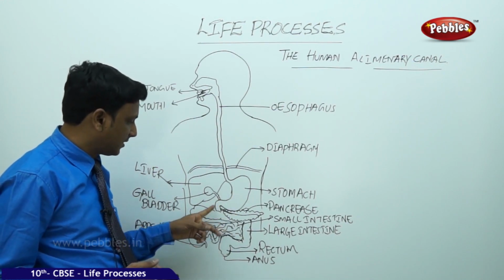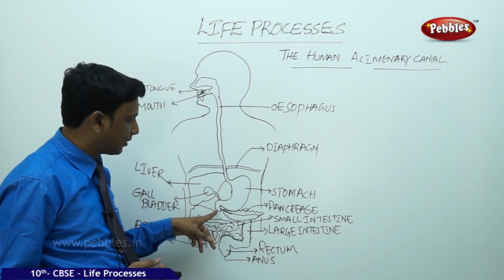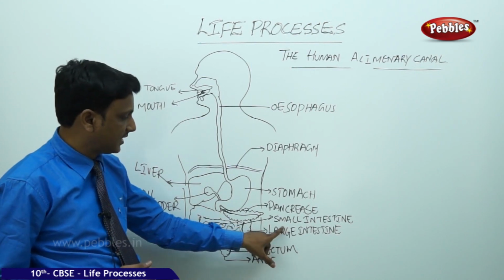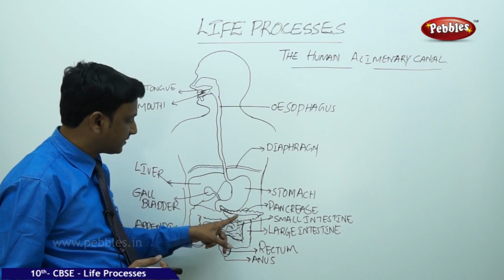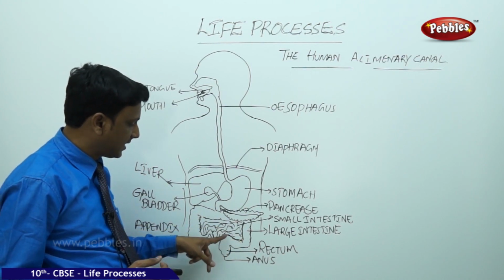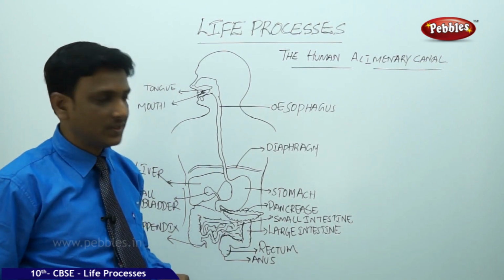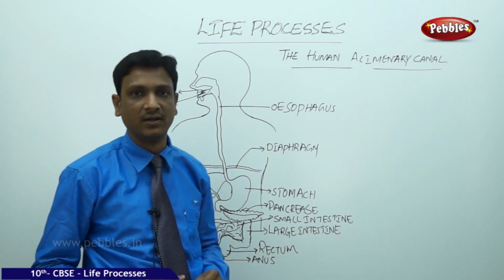From the stomach, you can see that at the end of the stomach, glands like the liver and pancreas are connected, and it continues as the small intestine, and the small intestine continues as the large intestine. The undigested food is passed through the large intestine, reaches the rectum, and from there through the anus it is excreted out. So here are the various parts of the human alimentary canal.